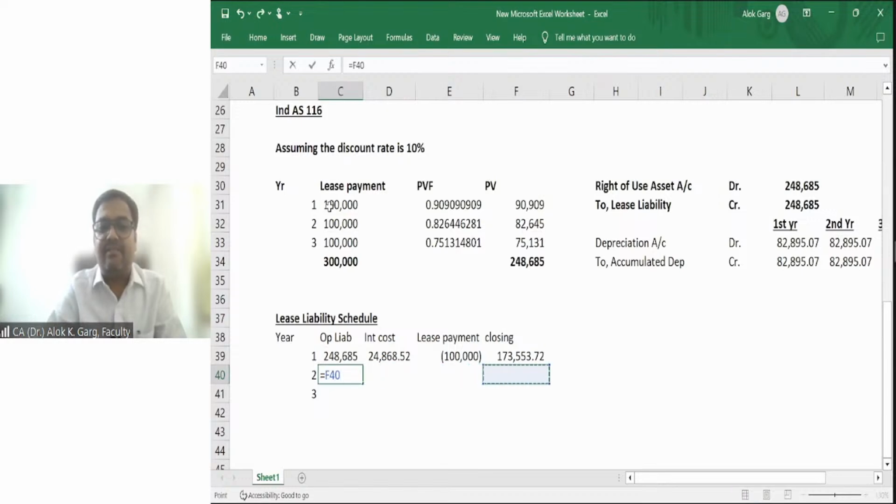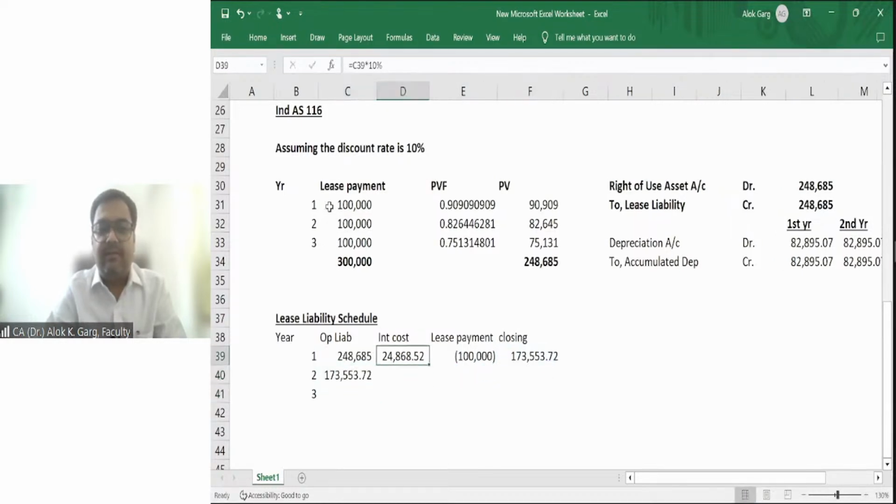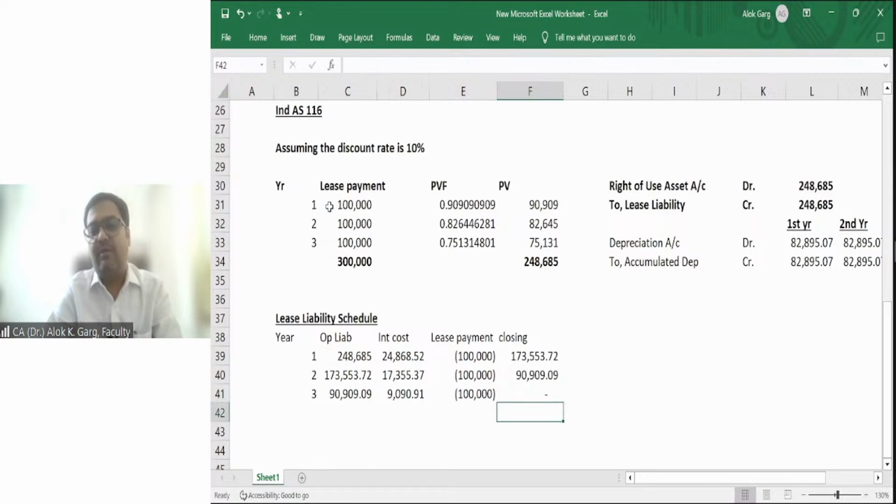In the second year, this will become my opening liability. I will pay an interest cost of 10%. I will pay a lease payment. My closing liability will be this much. This will become my opening liability. This will be my interest cost. This will be my lease payment. This will be my zero liability.